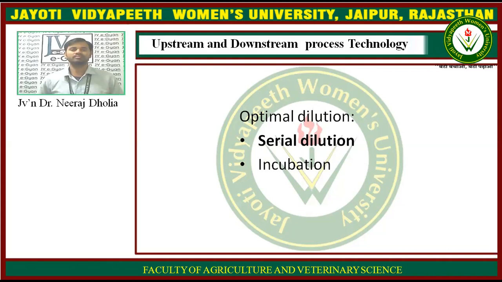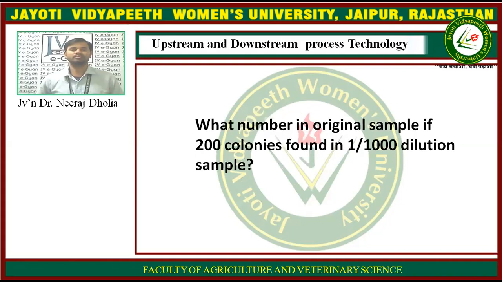Now second is the incubation. When you have a very low number of microorganisms, you are not able to count or measure them. So you first streak them on a specific media and wait for optimal growth. Each individual microorganism will grow as a colony, and it is visible to you and you can count easily.